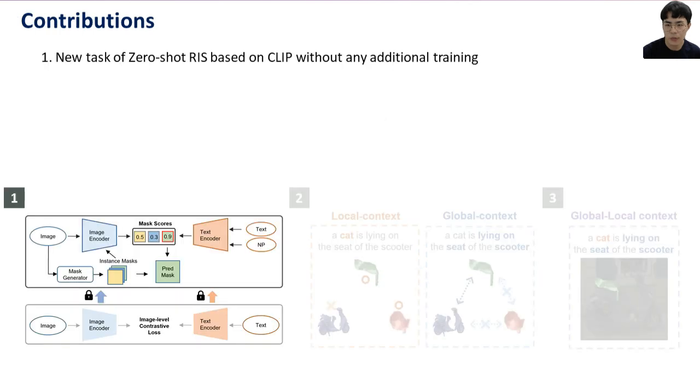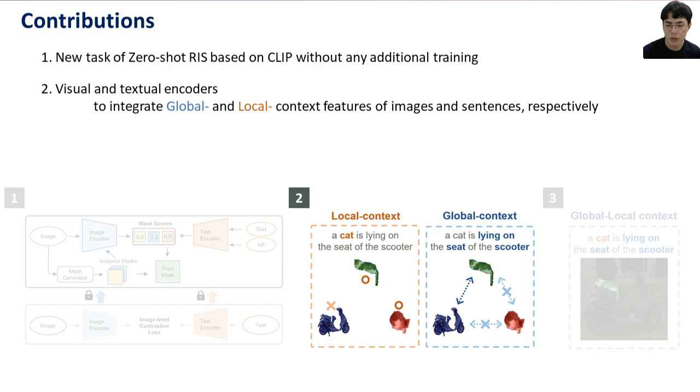Our main contributions are summarized as follows. First, we propose a new task of zero-shot referring image segmentation based on CLIP without any additional training. Second, we present a visual encoder and textual encoder that integrate global and local contexts of images and sentences, respectively.